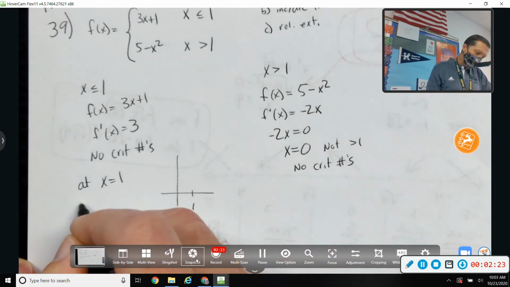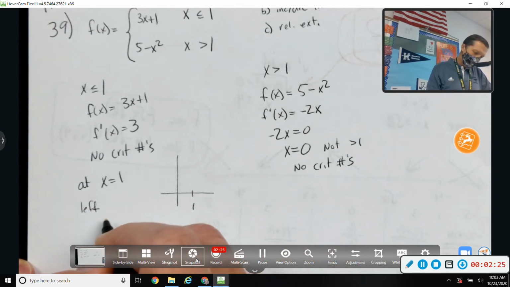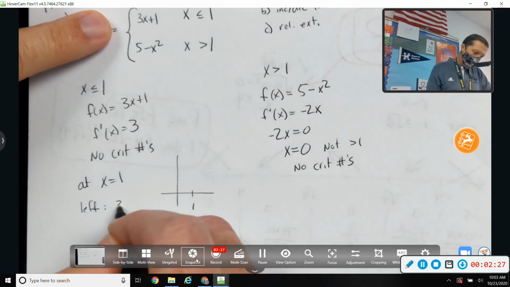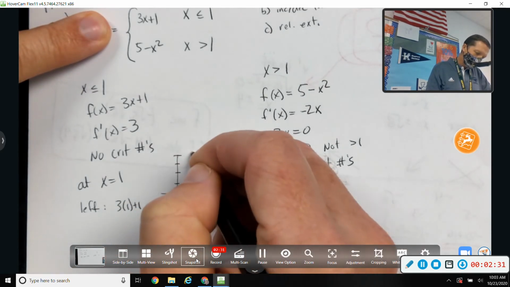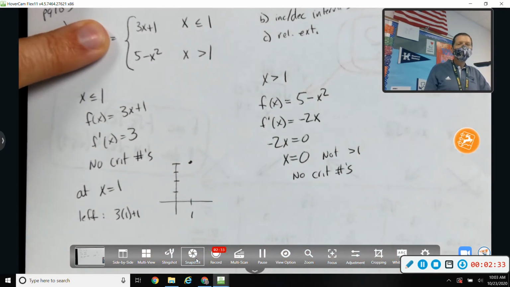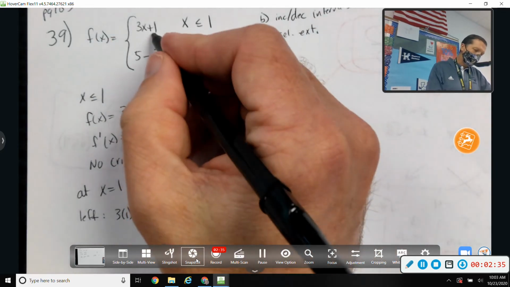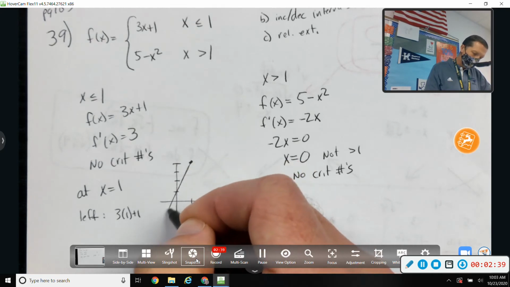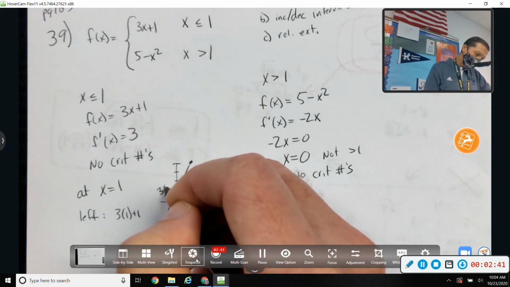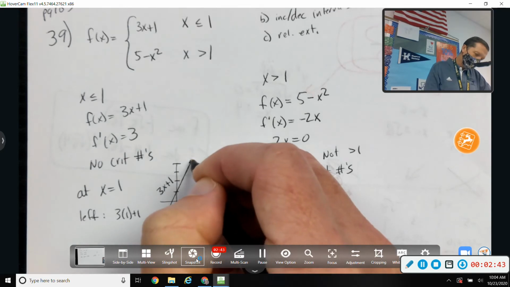So coming from the left, that would be 3 times 1 plus 1 is 4. In fact, I think I want to just go ahead and graph this, because I can do 3x plus 1. That's that line. The closed circle right there.